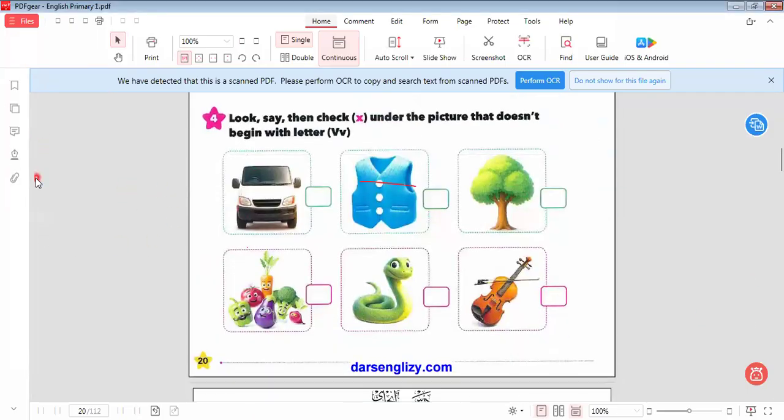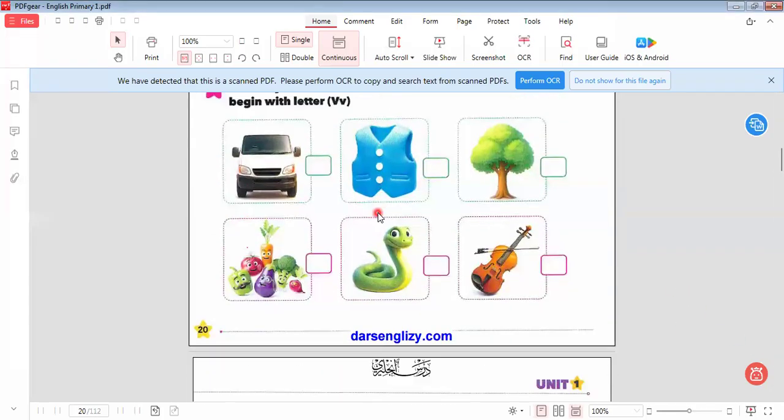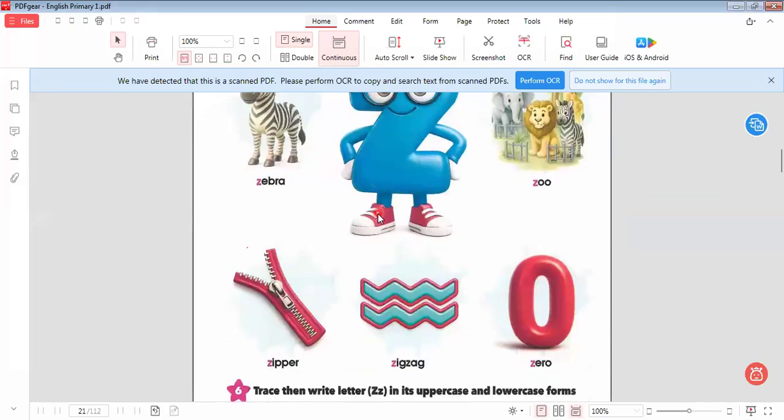So here I leave this for you to do by yourself as homework. Here we say look and say, check. Look and then check wrong under the pictures that don't begin with letter V. Here we have the letter V. Here is van, vest, violin, vegetables. So the words that don't relate to letter V will be snack and tree. So in this part we learn letter V. Let's go to the letter Z here.